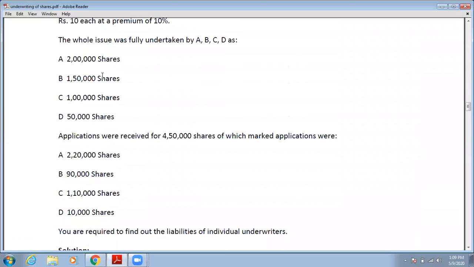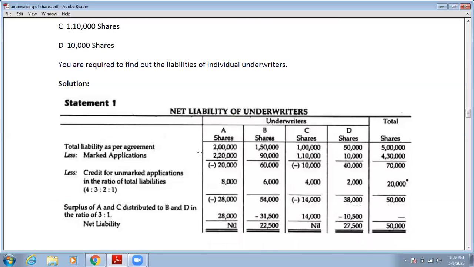So as per the agreement, the total gross liability of A is 2 lakh shares, B is 1,50,000, C is 1 lakh, and D is 50,000. So we write here 2 lakh, 1,50,000, in the C column 1 lakh, and in the D column 50,000. Total is 5 lakh.